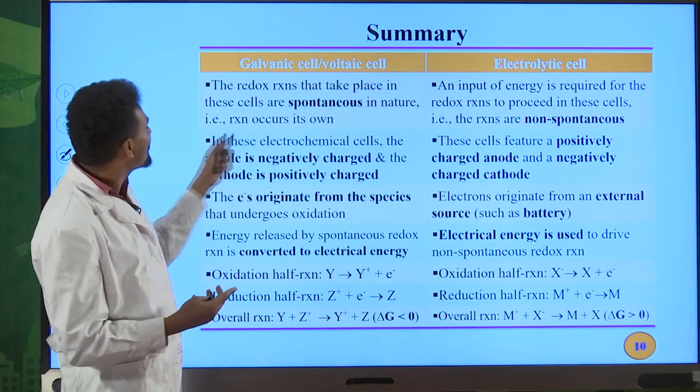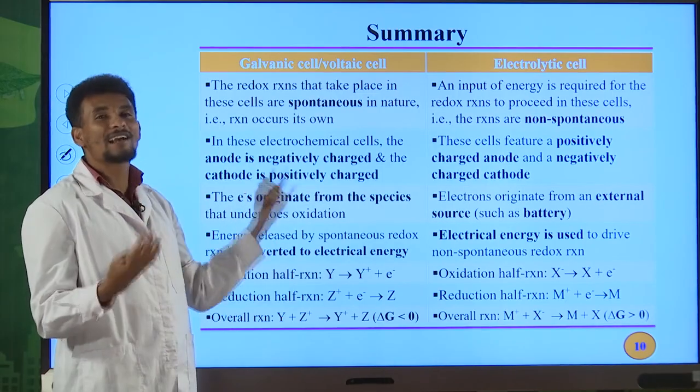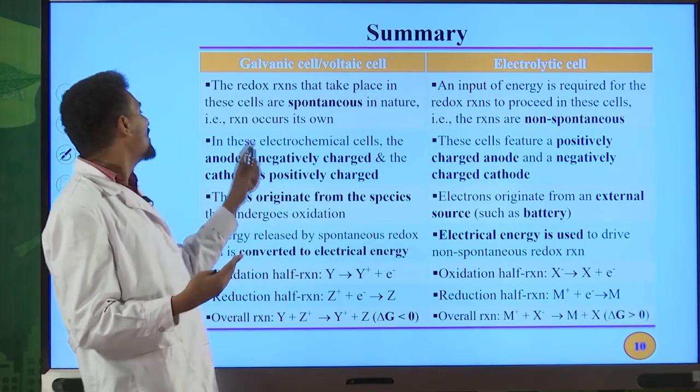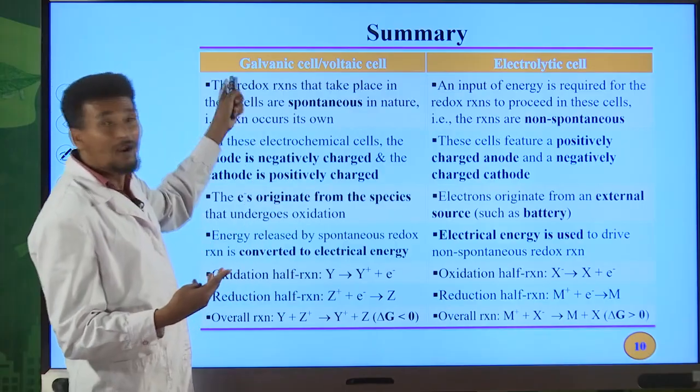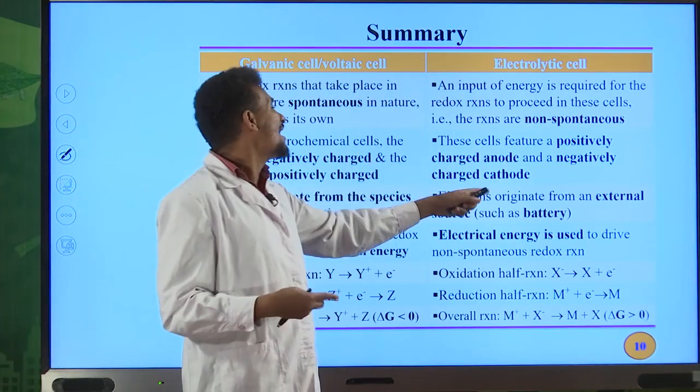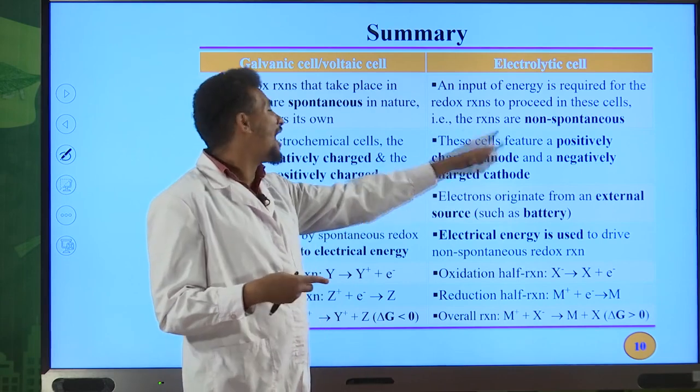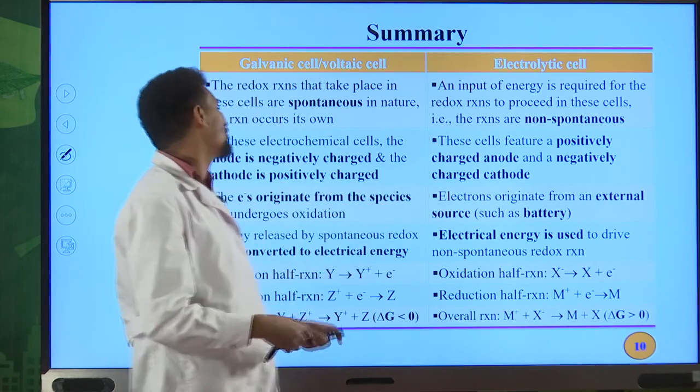Another main point, in galvanic cell, the anode is negative. I told you about this one. But cathode is positive in galvanic cell. But in electrolytic cell, anode is positive, cathode is negative. So this is the difference between the two.